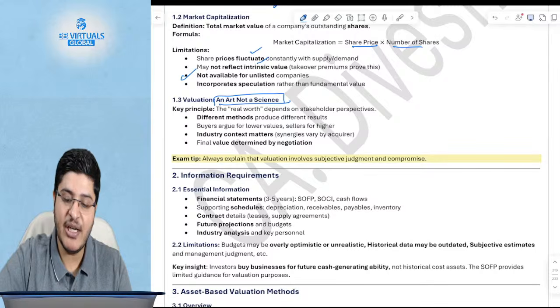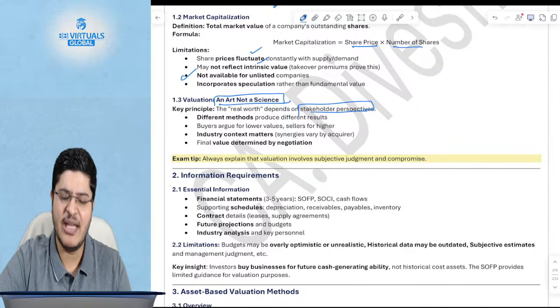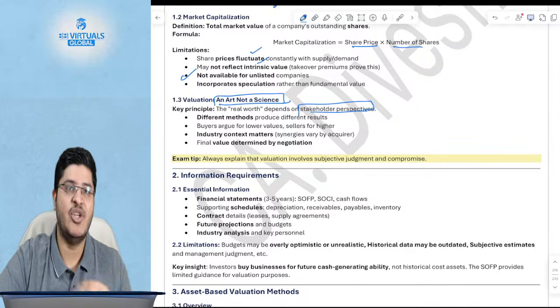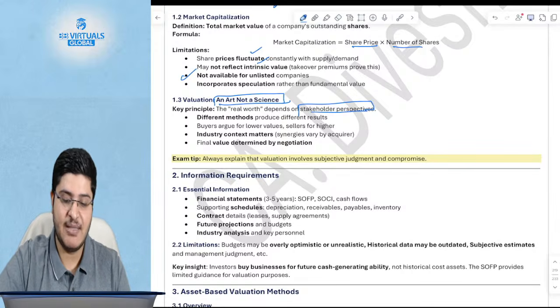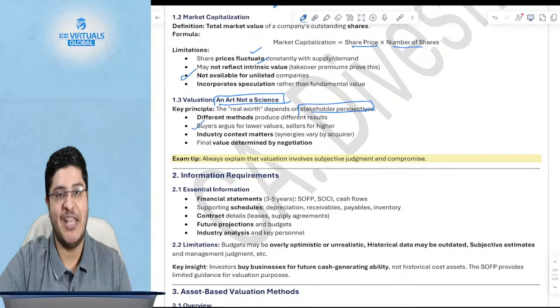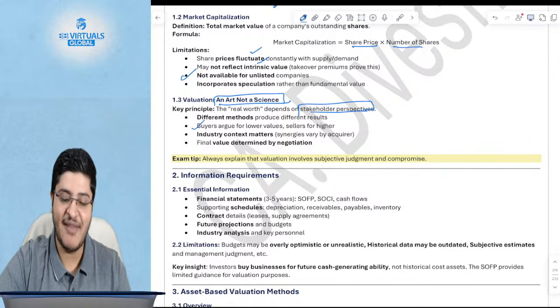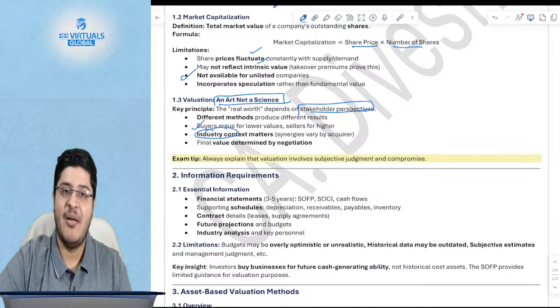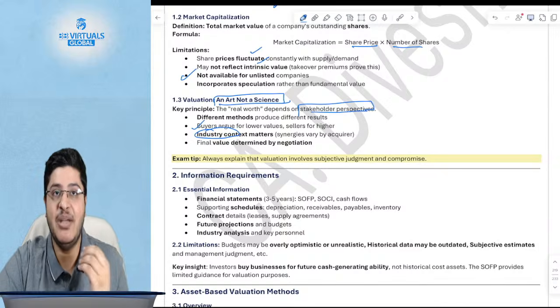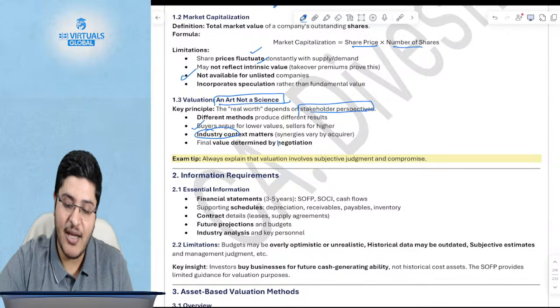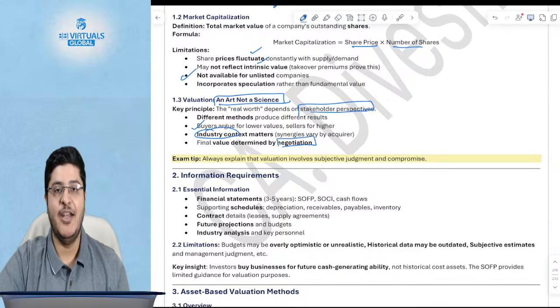The real worth really depends on the perspective of the shareholders. There are different methods to do the valuation. Every method will give a different valuation. Plus, of course, buyers will say we want to buy cheaper. Sellers will say I want a higher value. And the context of the industry also matters, and the effective valuation is always, and I repeat, always determined by the negotiation between two parties.